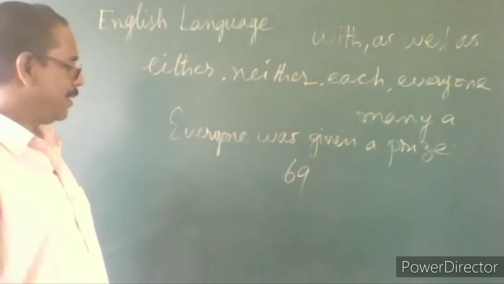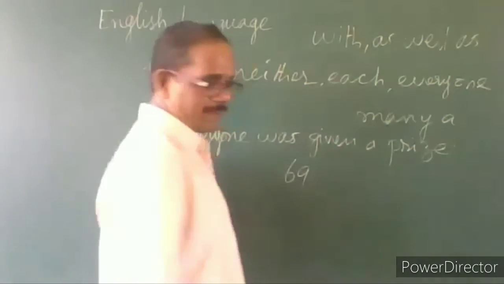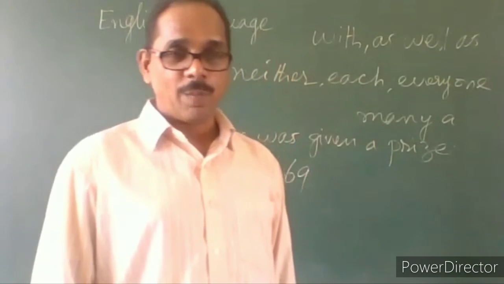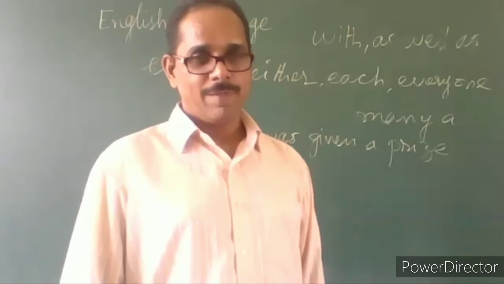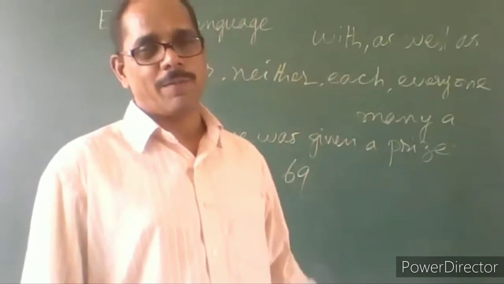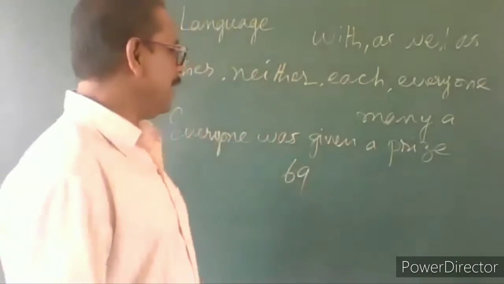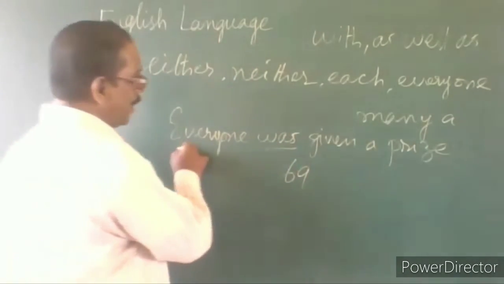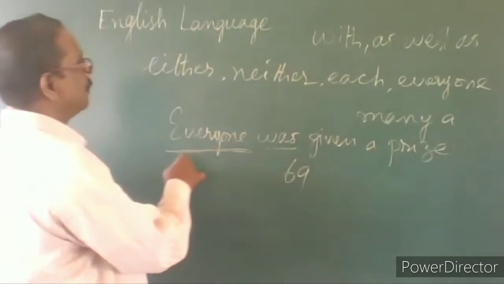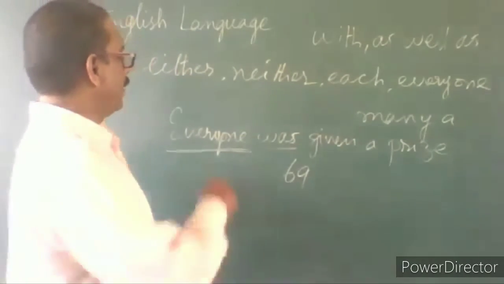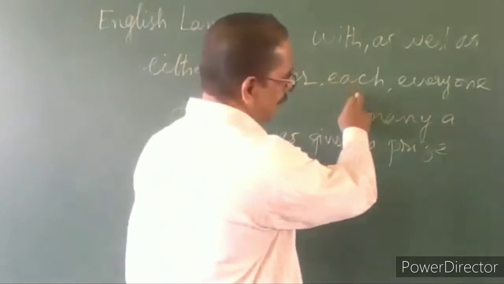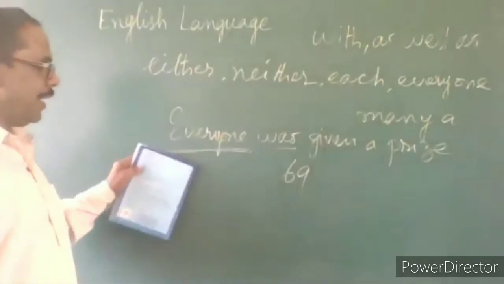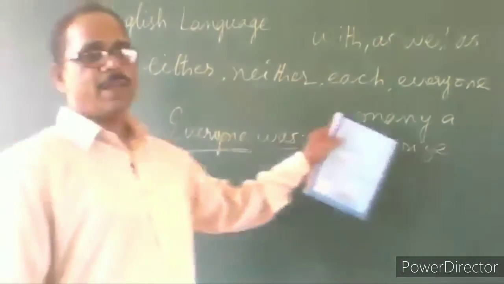All the 69. Everyone was given a prize. How many people were there? 69 people. Is it singular or plural? It should be plural, and we must be using a plural verb. But we are using was. Why? Because everyone is used here. So either, neither, each, everyone, many a: if any of these are used, then we use singular.